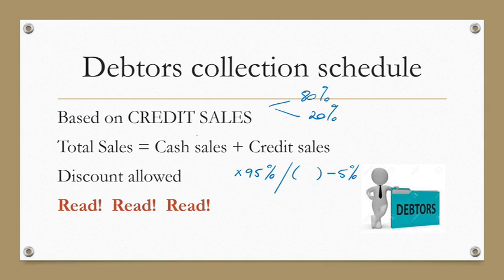And then very important, you have to read very carefully. You get percentages for credit sales, cash sales, purchases. You get the markup percentage. You get discount allowed, discount received, different percentages. How we are going to pay our creditors, or our debtors, how they're going to pay us. How much in the month or in the month following. That's a big difference. So read carefully. Read it over and over again before you start.